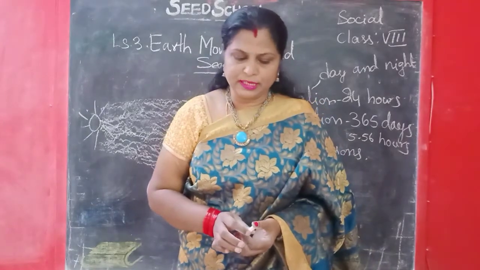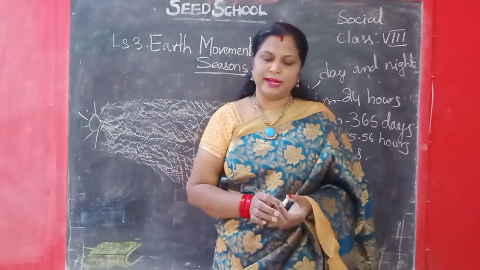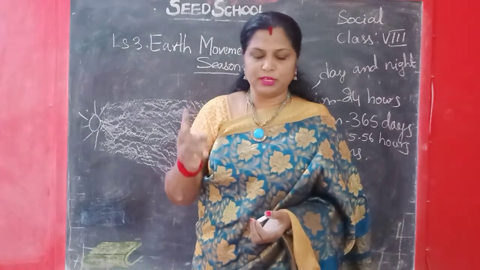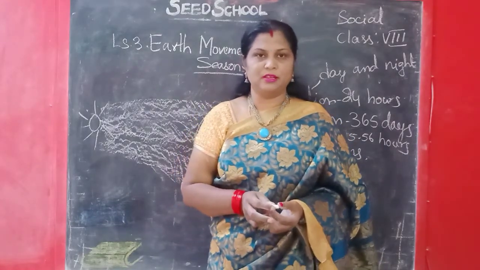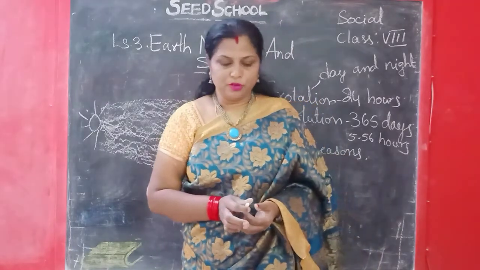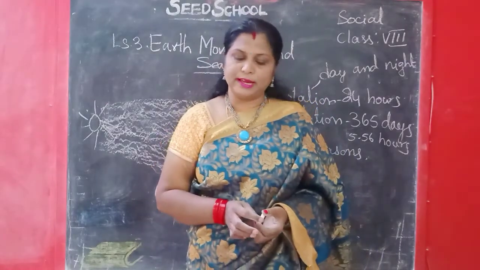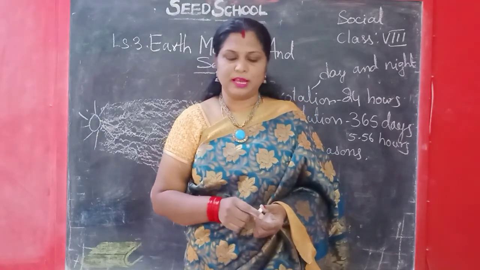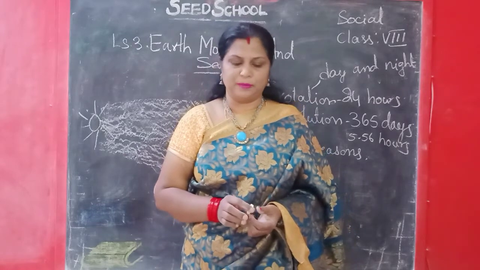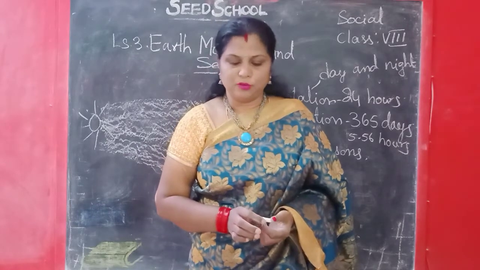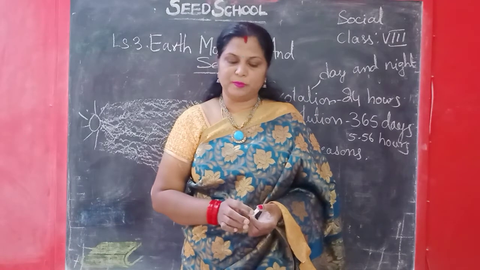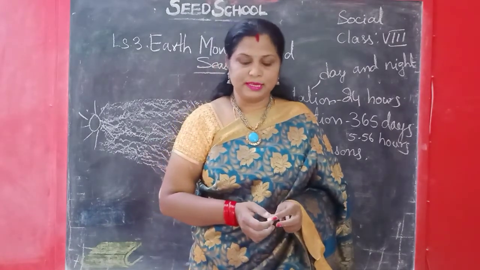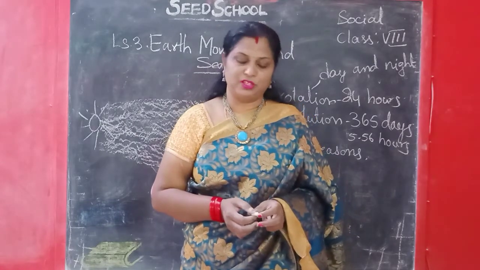Did you find any continent which is located entirely to the north of the equator? Yes, I found 2 continents. They are North America and Europe. Did you find any continent which is located entirely to the south of the equator? Yes, I found only 2 continents. They are Australia and Antarctica. Okay, did you find any continent which is spread on both the north and the south of the equator? Yes, that is South America, Africa and Asia.